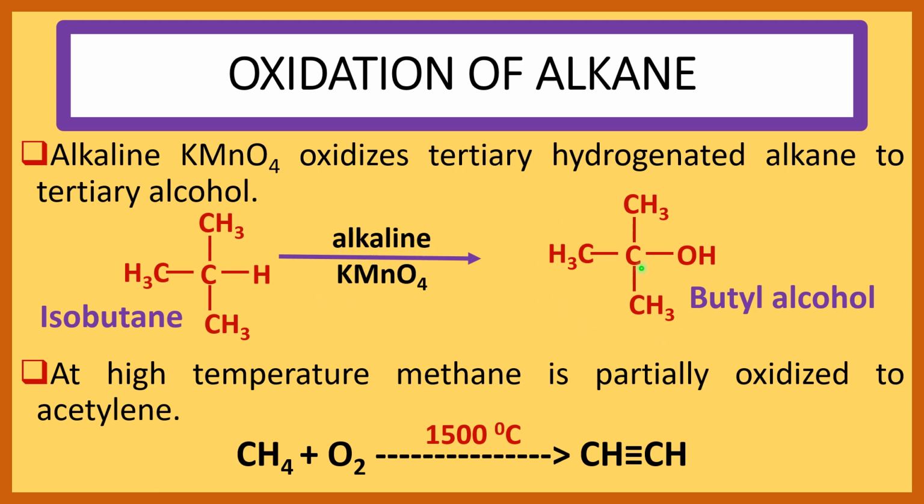Here also this carbon atom is linked with other 3 carbon atoms. This is tertiary carbon, and to this carbon this OH group is attached, so it is tertiary alcohol. This is the isobutane. This is oxidized by alkaline KMnO4 and we get butyl alcohol. Butyl alcohol, this is the tertiary alcohol. So alkaline KMnO4 oxidizes tertiary hydrogenated alkane to tertiary alcohol.